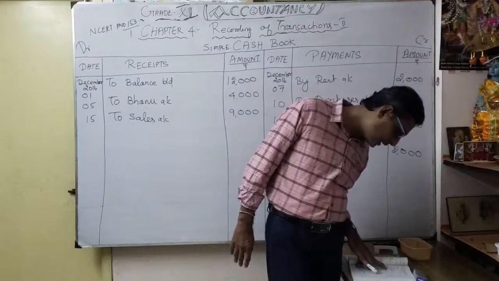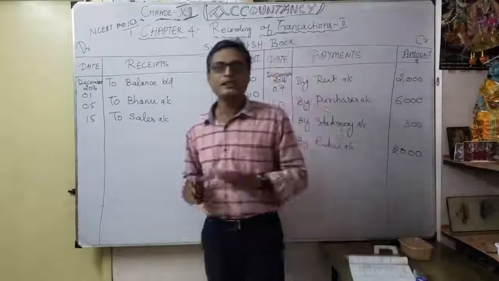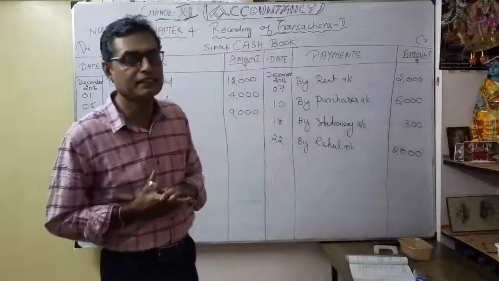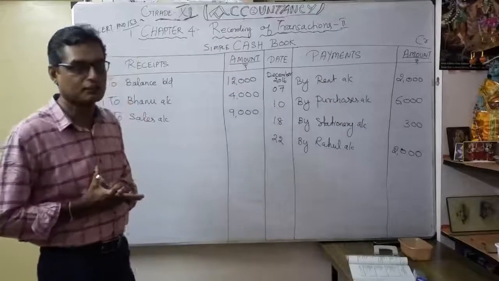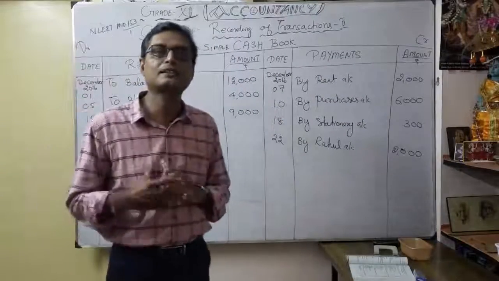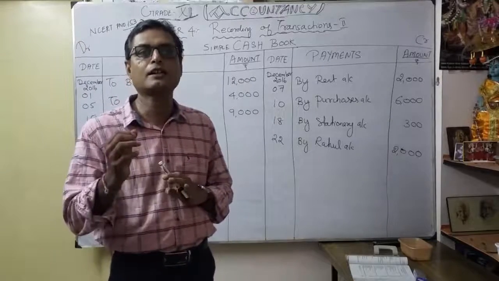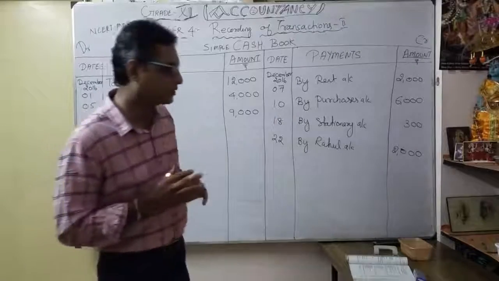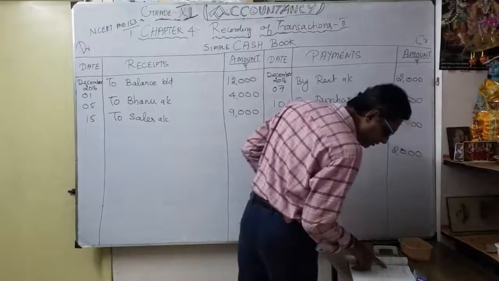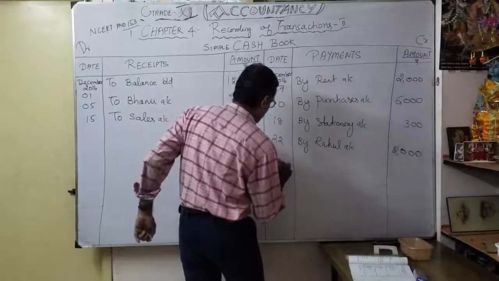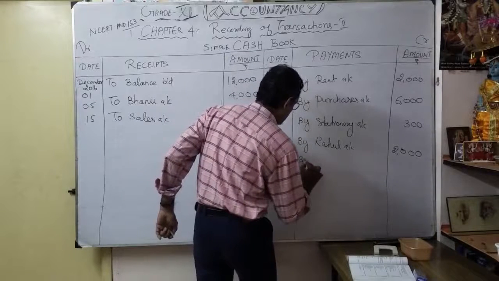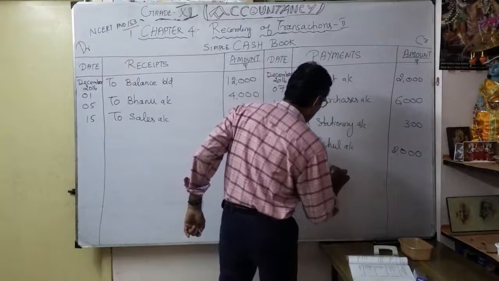28, paid salary 1,000. So here you paid salary. What is the entry? Salary account debit to cash account. Why is the debited salary coming under nominal account? Debit all expenses and losses. Okay, so what is the date? The date is 28, so I have to write 28 by salary account.